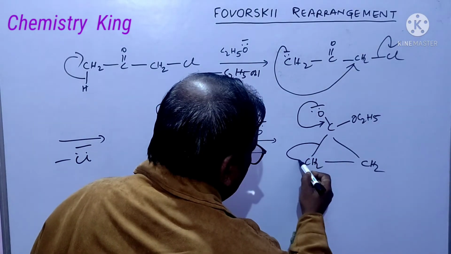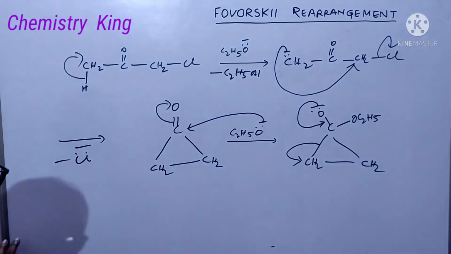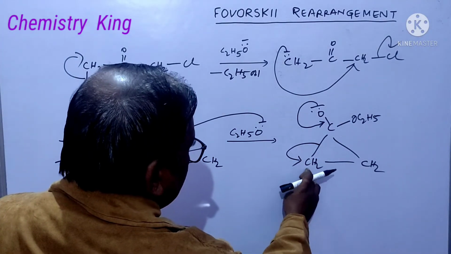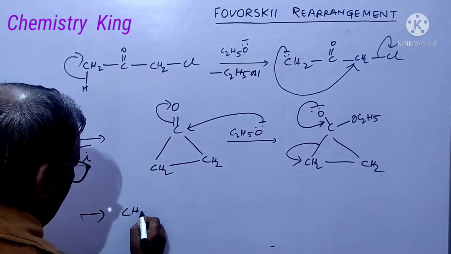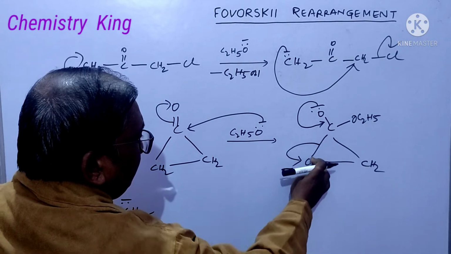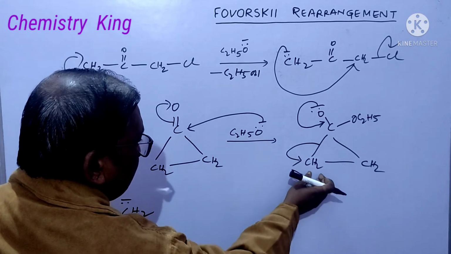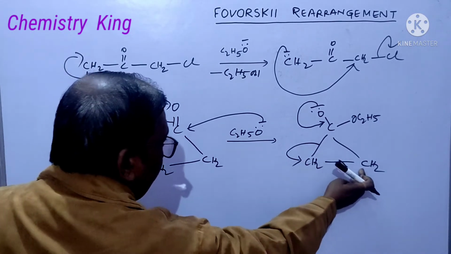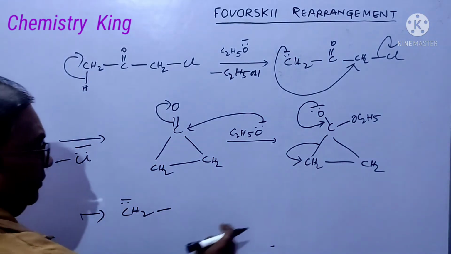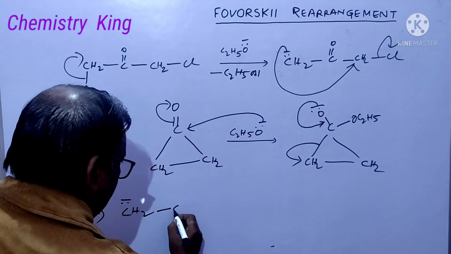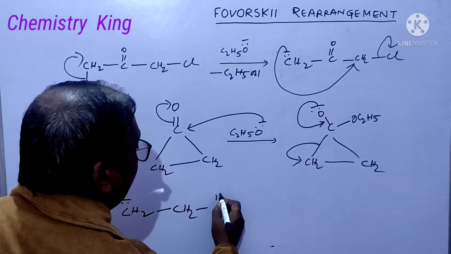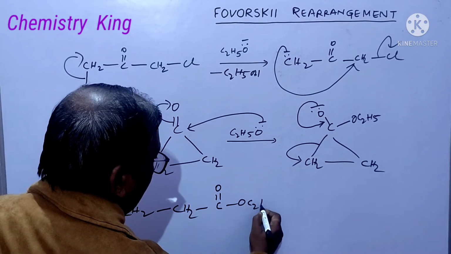Let us consider this bond will break in this fashion. Then what will happen? CH2 minus. This bond is opening. So we start to write from here. CH2 bond CH2, and this CH2 has now become CH2 minus. It is attached with this CH2 and then this C double bond O, OC2H5.